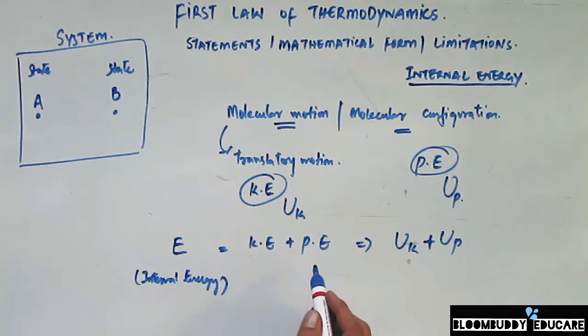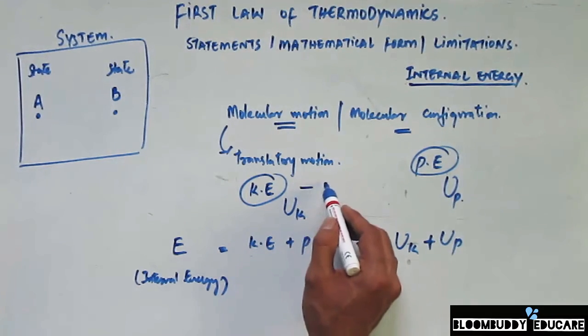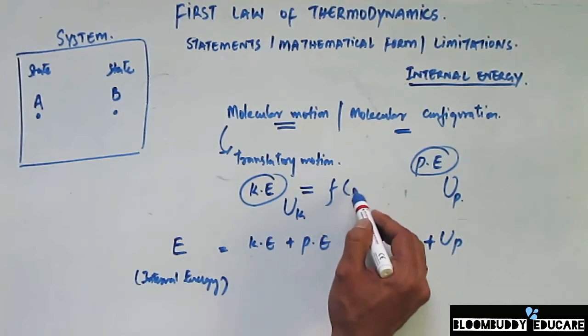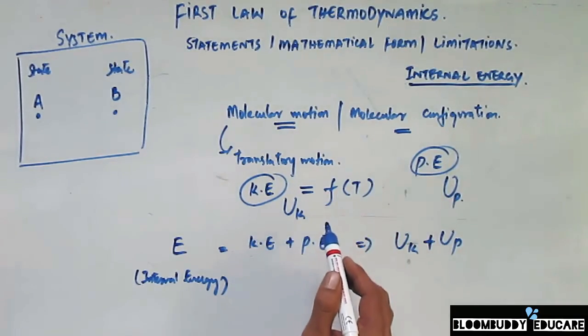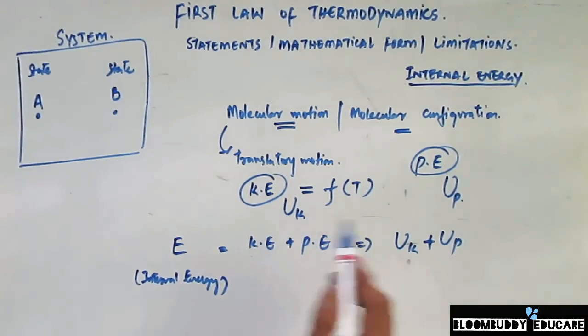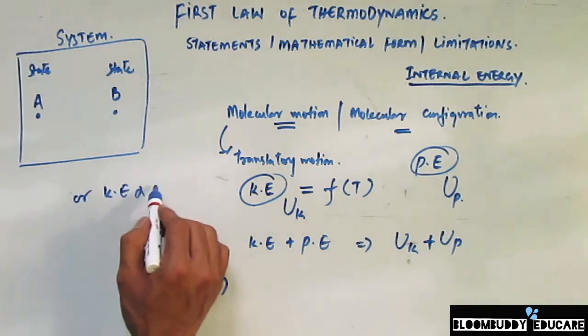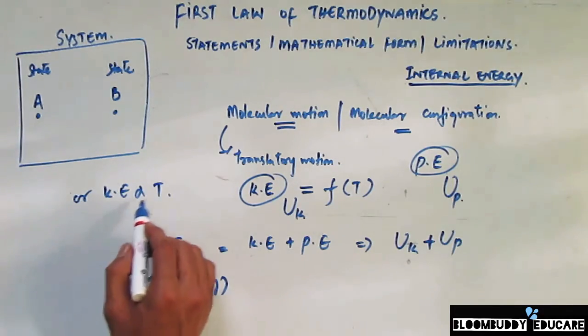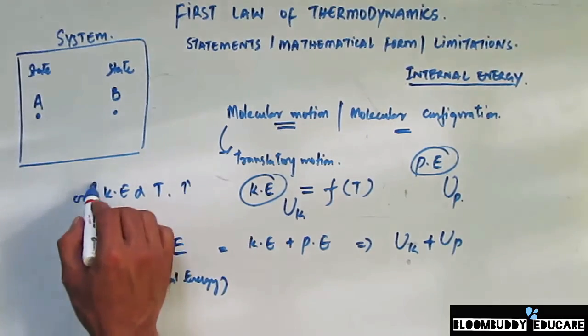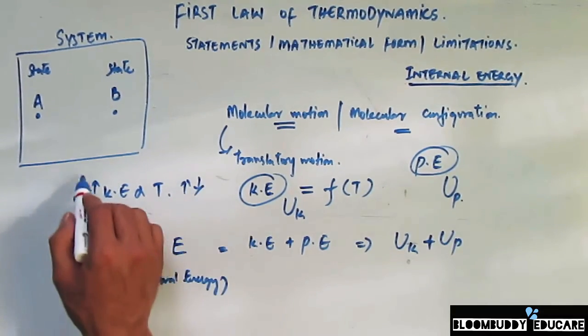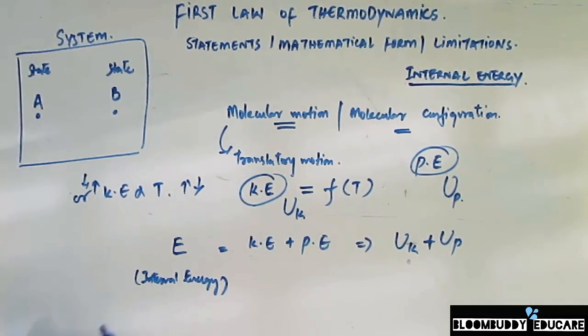The kinetic energy itself is a function of temperature. So that means the higher the temperature, the greater the kinetic energy, or kinetic energy is proportional to the temperature. So the greater the temperature, the greater the kinetic energy. The lesser the temperature, the lesser the kinetic energy.